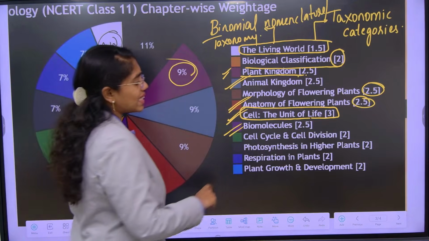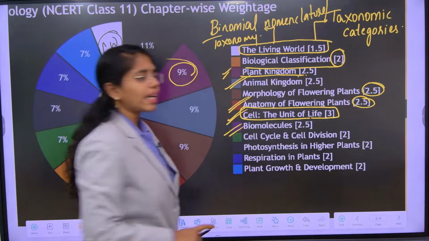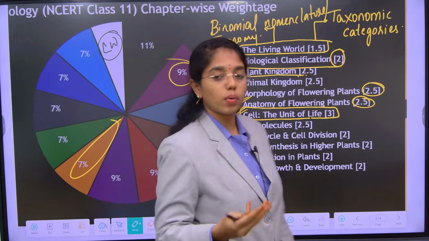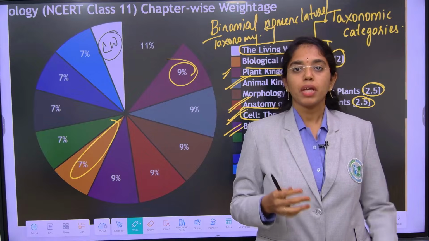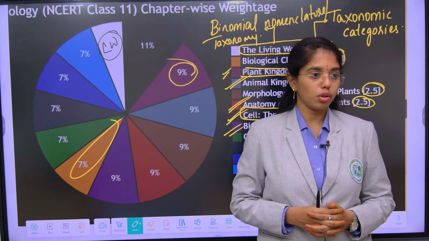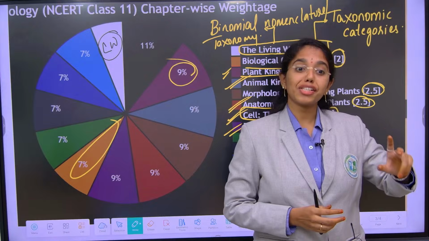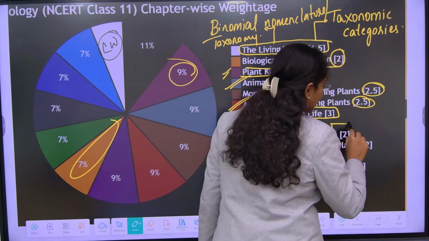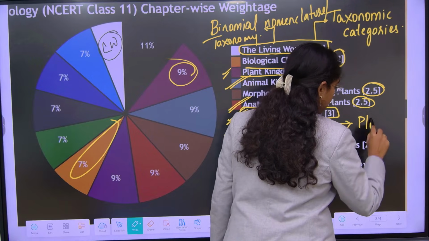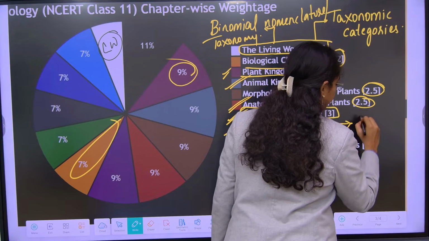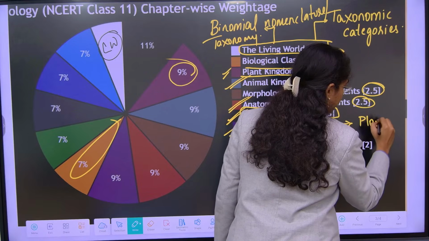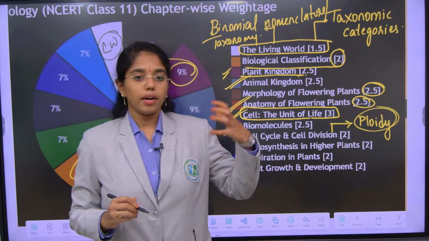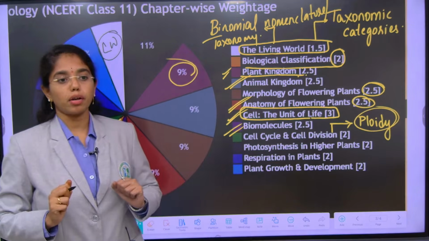And then comes cell cycle and cell division. You will hardly get 2 questions, and mostly application based questions. If you see NEET 2026 also, you got a question in connection with sexual reproduction of flowering plants, because mostly cell cycle and cell division questions will be linked with ploidy, and they will be asking you questions like diploid, haploid, connecting it with mitosis and meiosis.